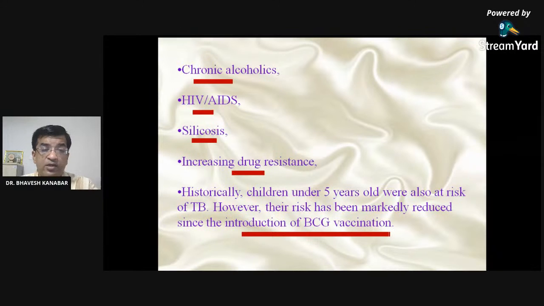So BCG vaccine, does anybody know the full form of the BCG vaccine? Write down in chat box. Meanwhile we will discuss further, but write down the full form of the BCG vaccine in chat box if you know. BCG vaccine is the main prevention measure for tuberculosis. It is given at birth, right?